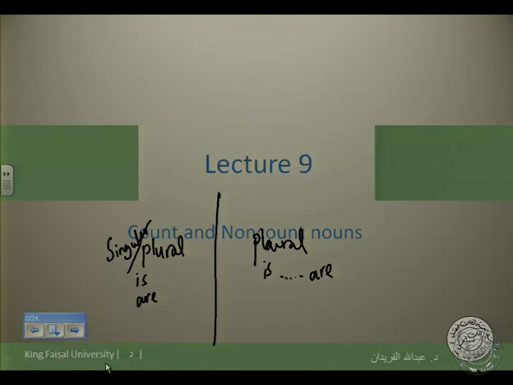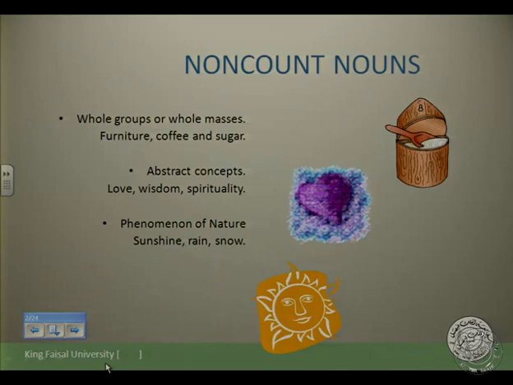So this is the basic difference, that count nouns can be singular and plural at the same time. Non-count nouns can be either singular or plural. There is no something in the middle, except few exceptions that we are going to meet today. So let's have these little examples.